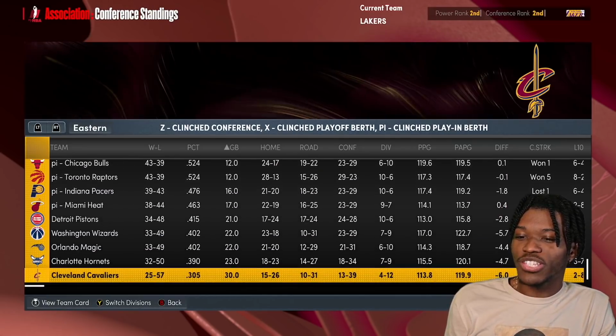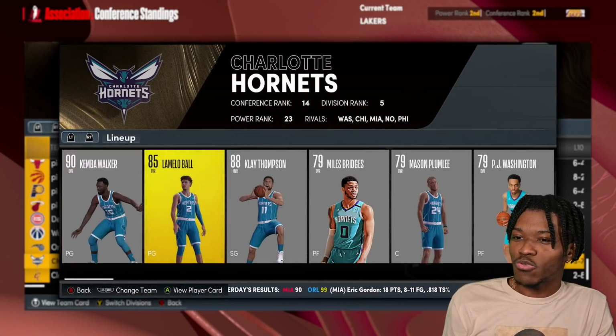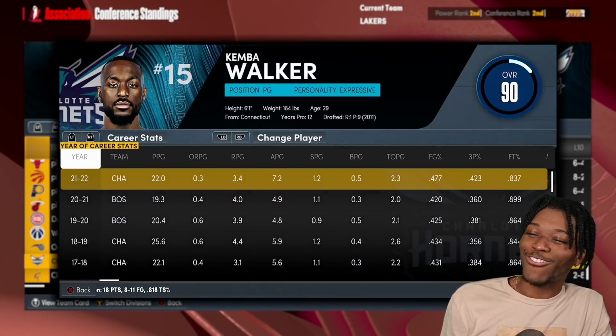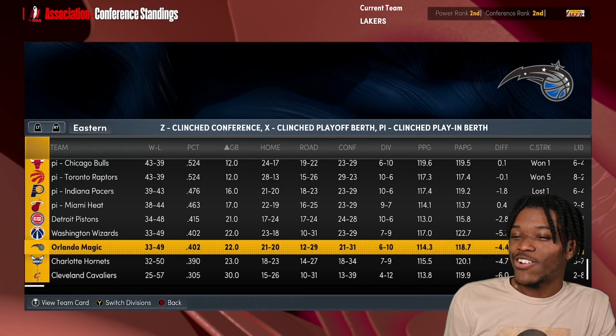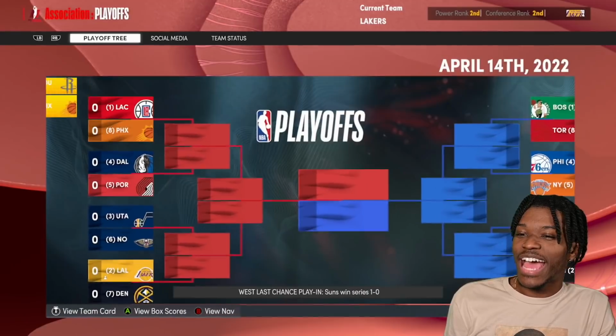And then the worst team out here were the Cavaliers with the Kevin Loves. And then I even forget who's here. Oh, yeah, Kemba was back. Orlando had Dwight. All right, so let's see. Play-in, see how this goes.